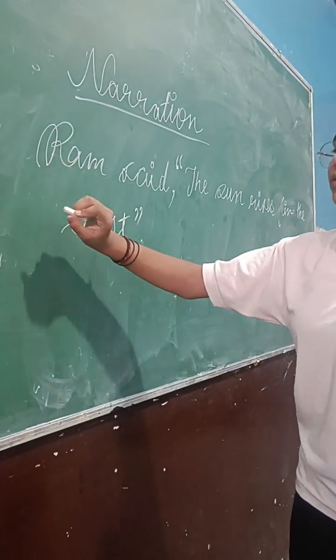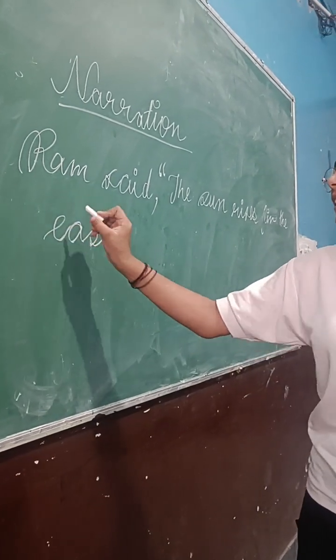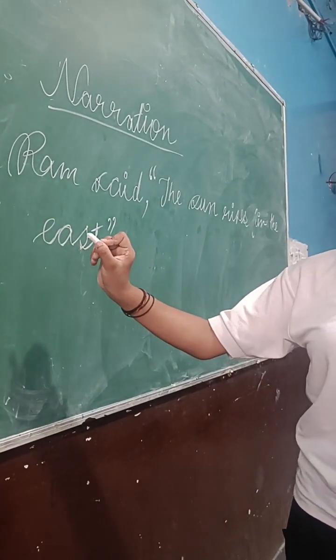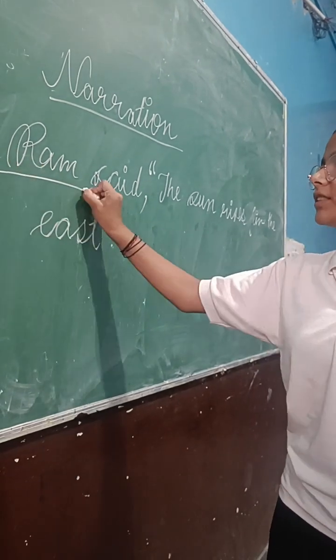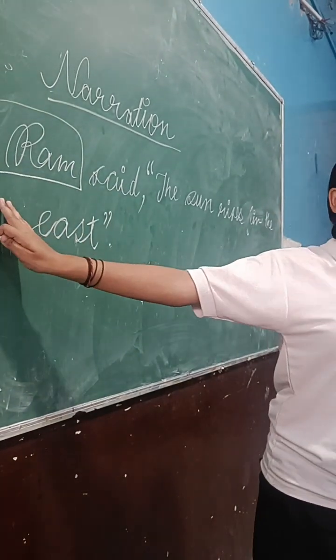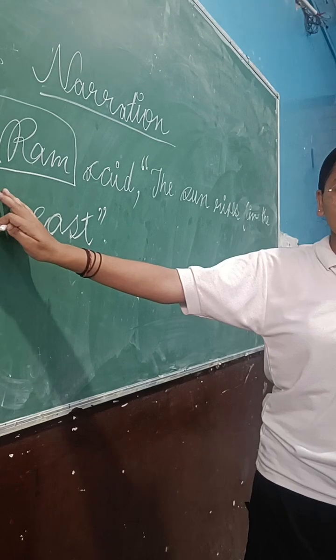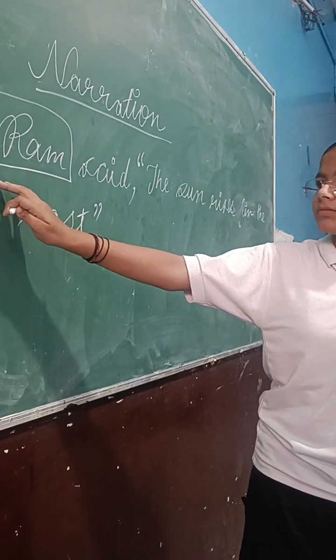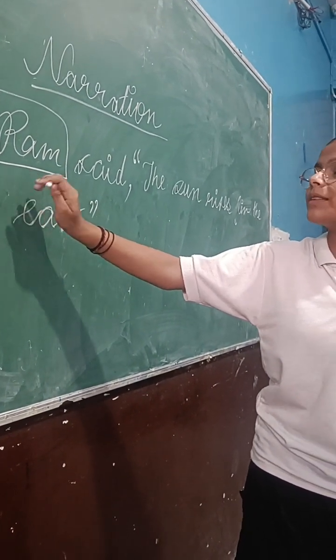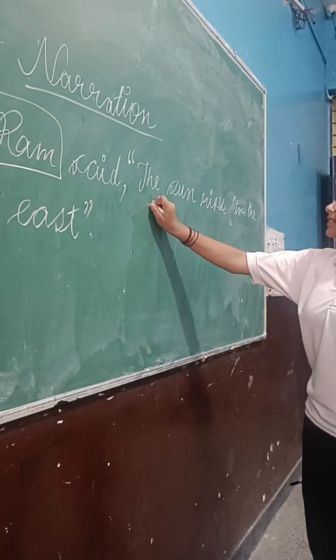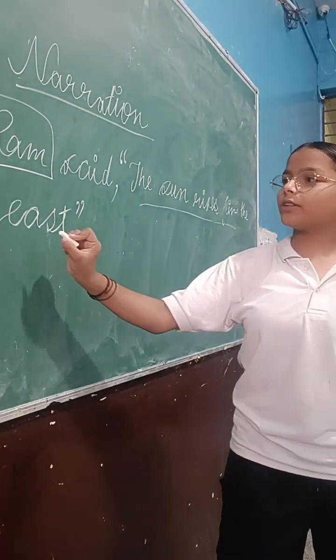There are two things we have to notice. Ram said is the reporting verb, and this is the reported speech.